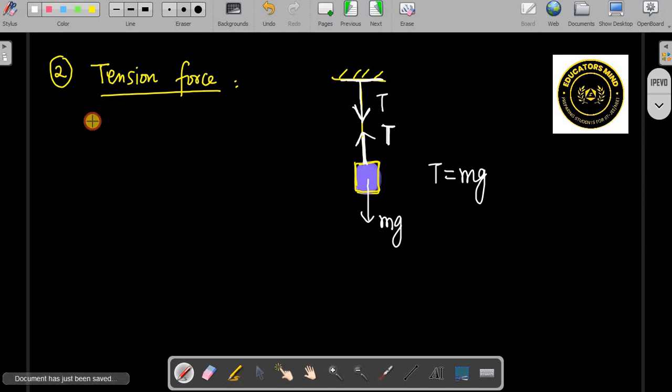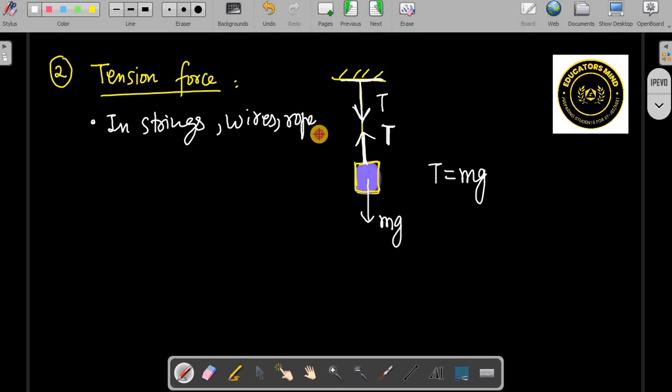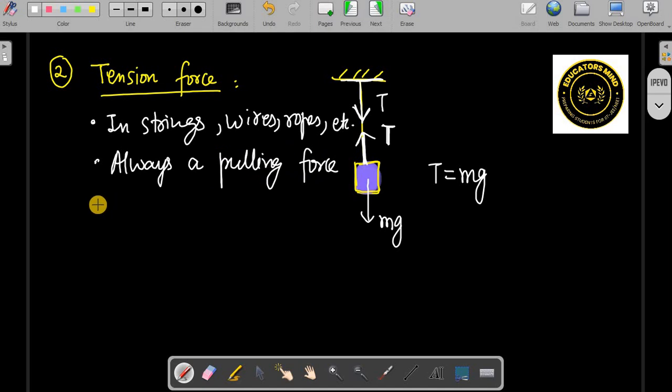And tensions are developed in strings, wires, ropes, etc. Okay, and it is always a pulling force, and it acts along the string. Okay, so tension is supporting.